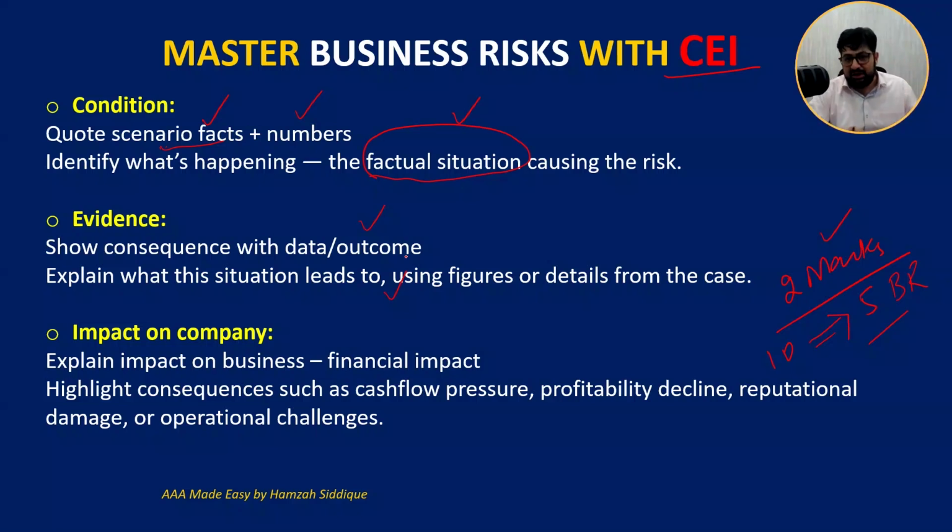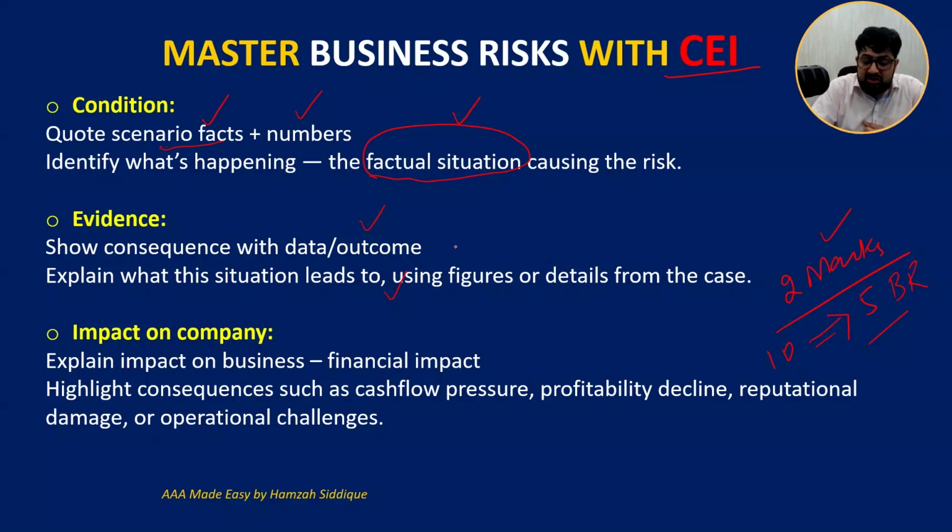Some facts may be there. For example, the company is dealing in international business. But how may it become a business risk? Management may not have previous experience, because the scenario is telling, for example, that it is a first time international venture. So this is information from the scenario. Or the laws and regulations may be different over there.